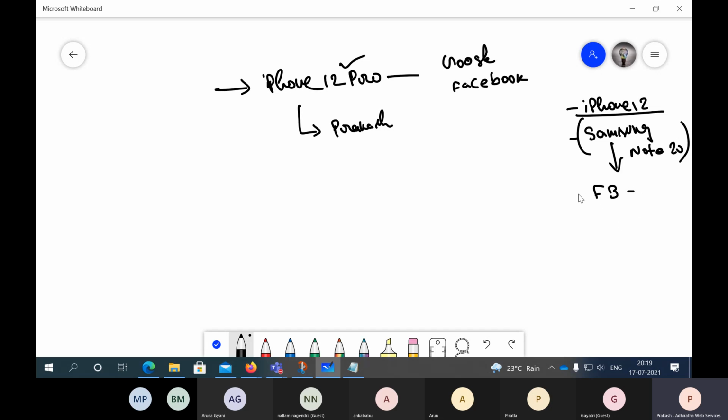Now what she does, she will go to Facebook and tell Facebook, whoever has been searching for iPhone 12 for the last 7 days, for them show this promotion about Samsung Note 20, right? Now Facebook will start doing that. How will they do that? Because yesterday they already tracked how many people are searching for iPhone 12. That means who is showing interest in iPhone 12. You guys understanding, right? Yes, cool. So that's how Facebook and these platforms will track.